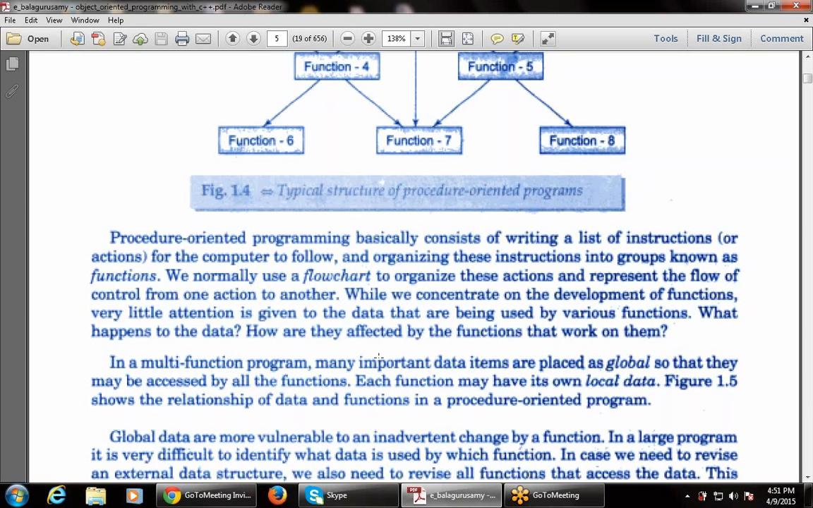While we concentrate on the development of functions, very little attention is given to the data that are being used by the various functions. What happens to the data? What is the requirement of the data, how are we using the functions, and how is the data affected by the functions that work on it? These are the various questions that arise, which is why the main program is divided into various functions.